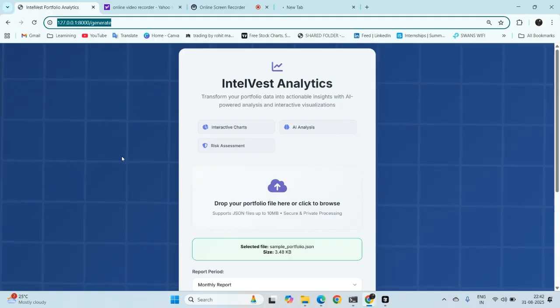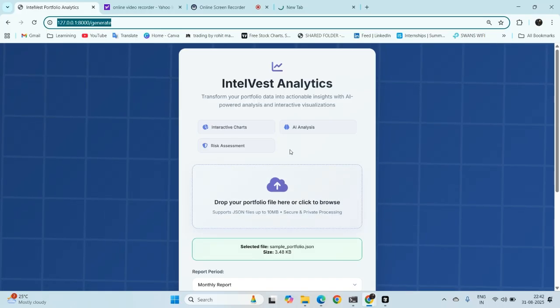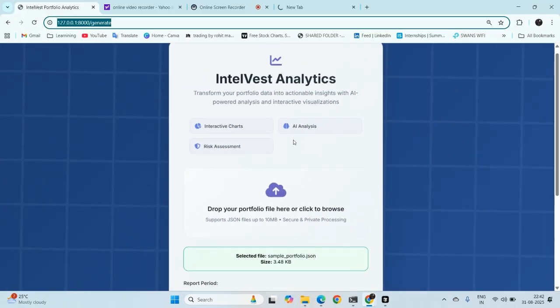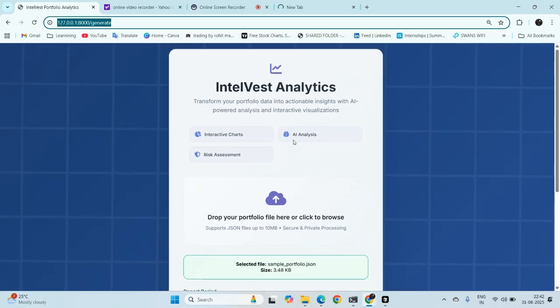My project is titled Intelvest Analytics. Basically, the project is built in order to analyze your stock market portfolio. The system is capable of generating automated reports for your portfolio based on AI and internet search. It also relies on news related to your assets, and gives you a comprehensive understanding of everything that is going on around your portfolio and the assets that it contains.